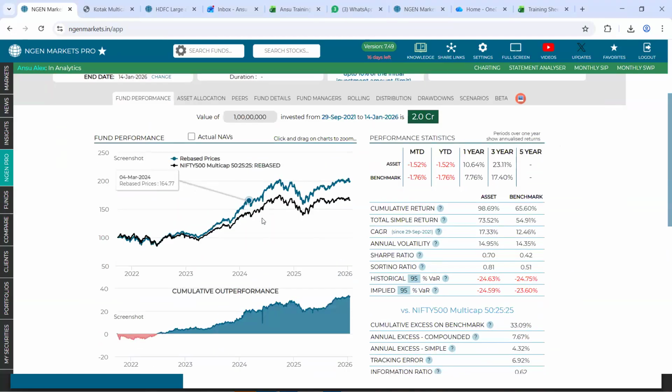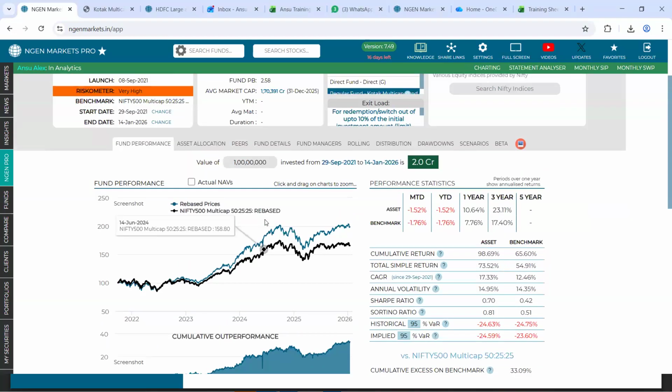Yes, this section, right? At times, what I see mentioned as the benchmark in the top left is different from what is shown here. At times, what is shown here is Nifty 50 by default. In many of the funds, I'm not saying in all the funds, you will see the benchmark written on the top left is what is shown here. Many times, what is written below the riskometer is not shown here. It takes Nifty 50. That is my question.